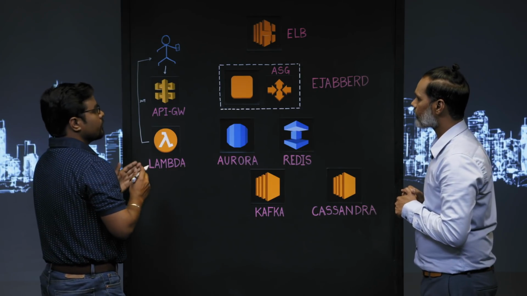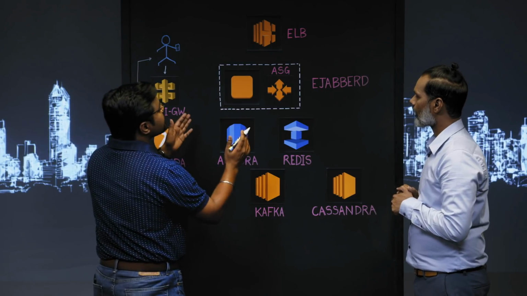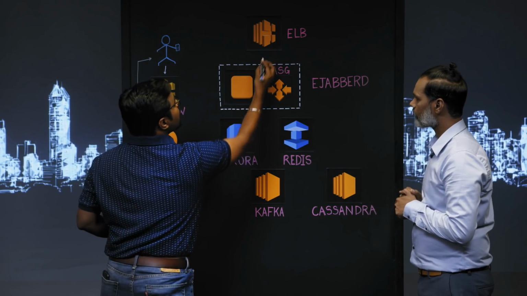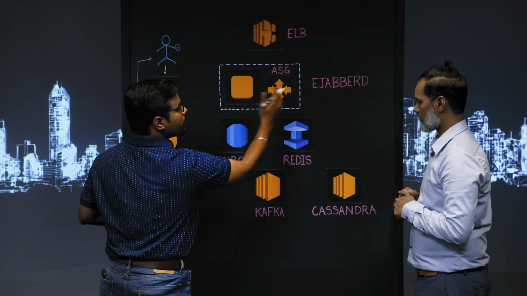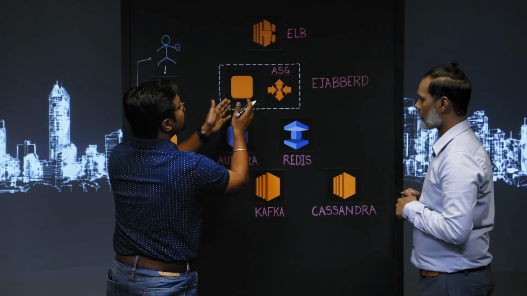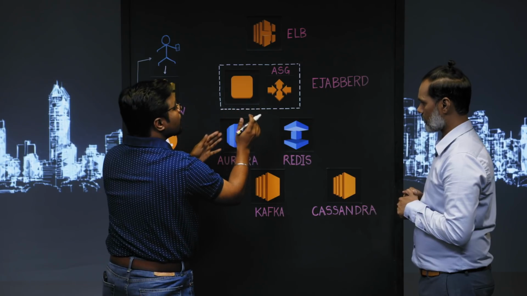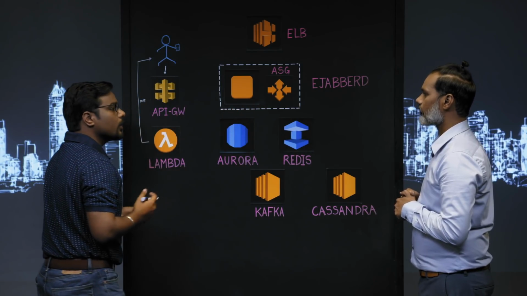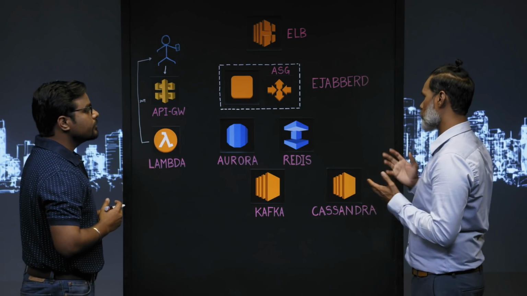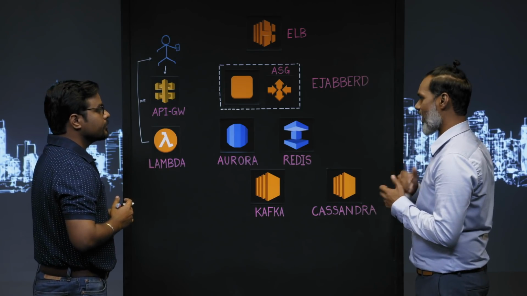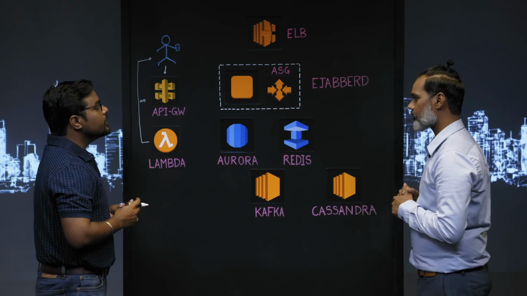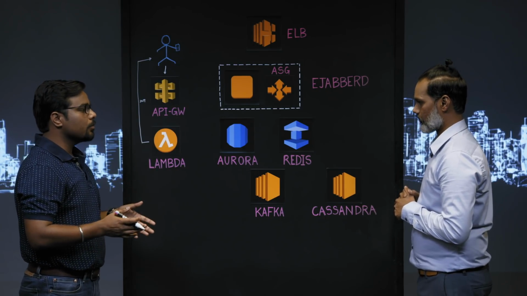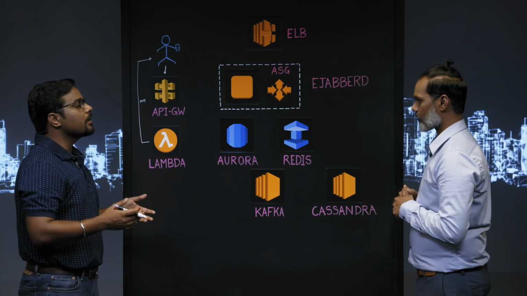Sure. So on the chat side, we have the ELBs running. Behind the ELBs, we have multiple EC2 machines running. On the EC2 machines, we have the EJABBERD application server. EJABBERD, that's an interesting choice. Can you tell us why you chose EJABBERD? Right. So EJABBERD is an XMPP-based application server built mainly for real-time messaging.